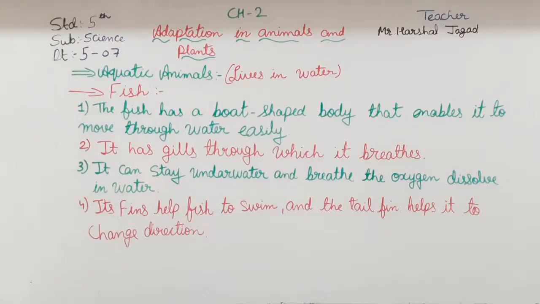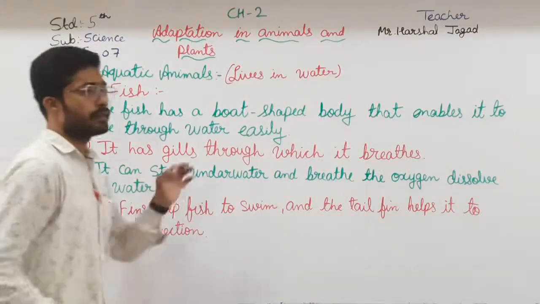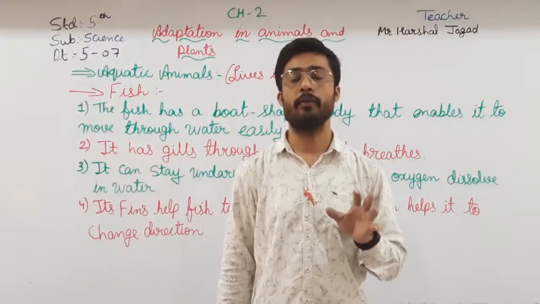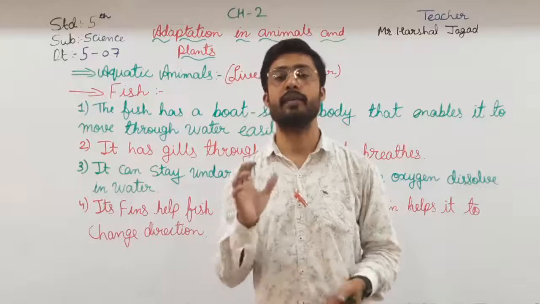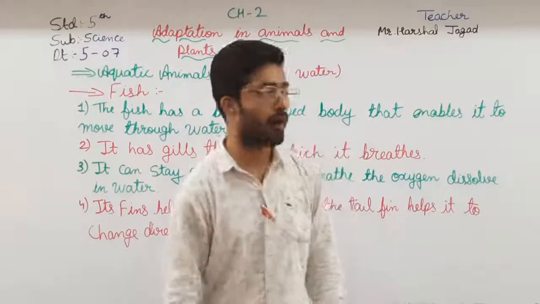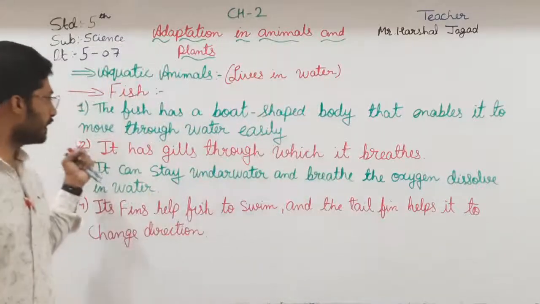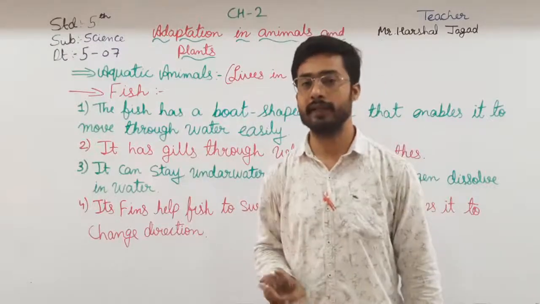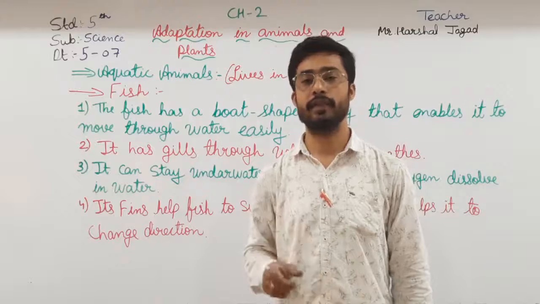The first one, that is, the fish have a boat-like structure. Why do they have a boat-like structure? So they can easily move in the water. The second point, it has gills through which it breathes. So the second point is what? They have gills from which they breathe.